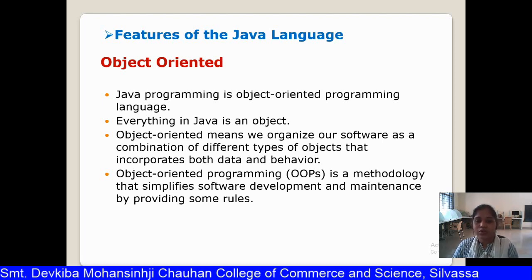Object oriented means we organize our software as a combination of different types of objects that incorporate both data and behavior. So data and behavior are bundled into one thing, and that one thing is an object. Object oriented programming is a methodology that simplifies software development and maintenance by providing some rules, which make programming easy to write and easy to maintain.